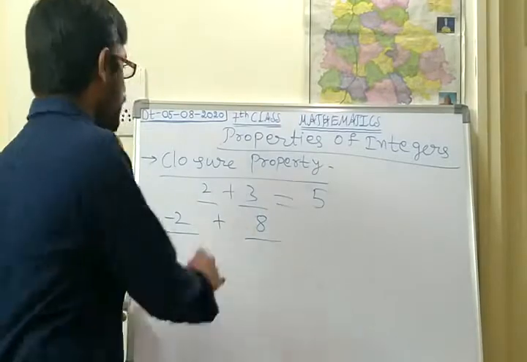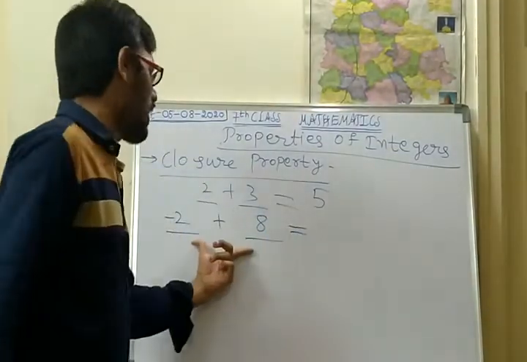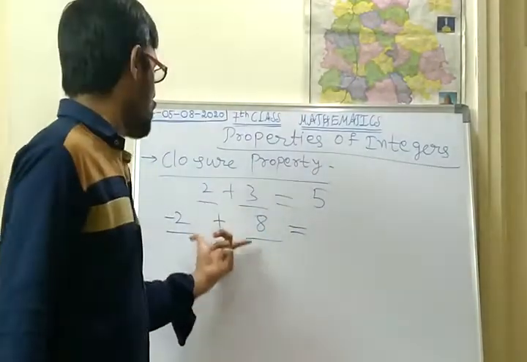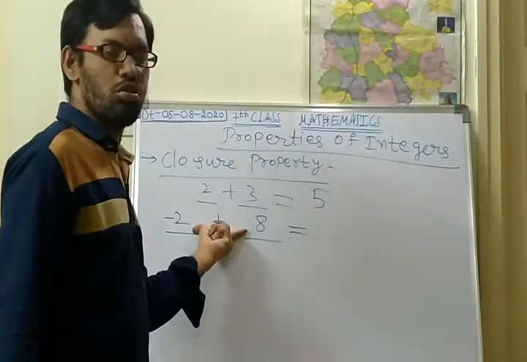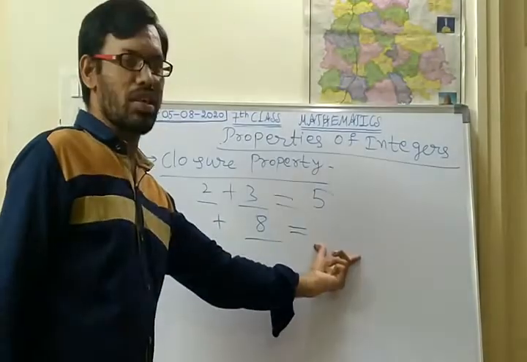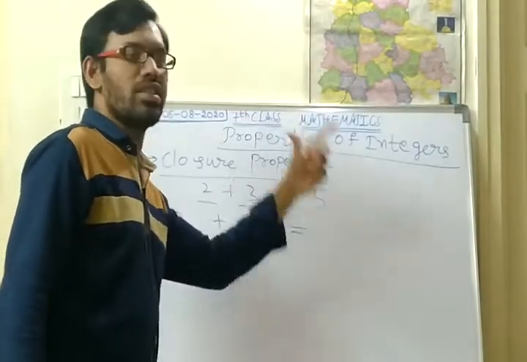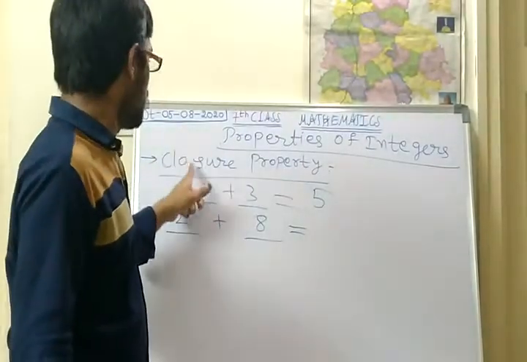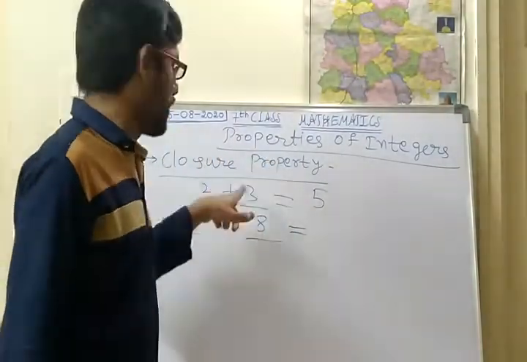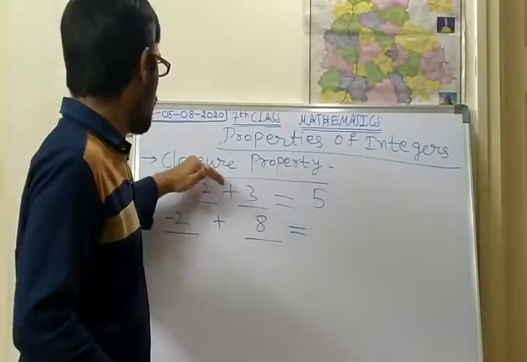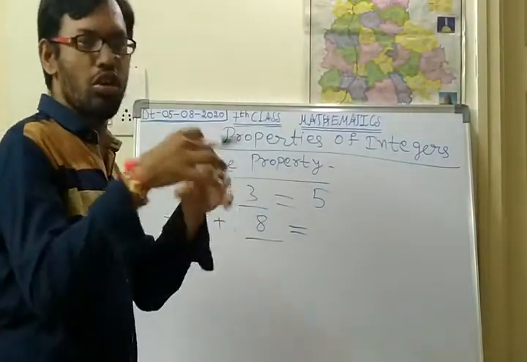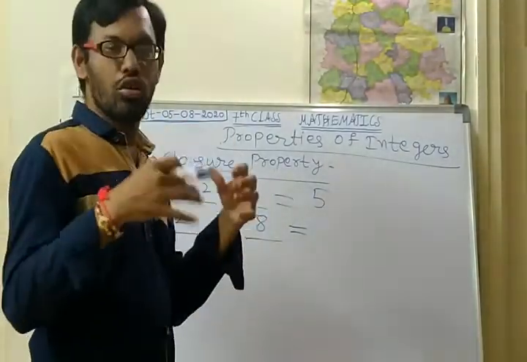What will be the result of adding these two numbers? If the result is also an integer, then the closure property is satisfied. What is the meaning of closure? Closure means closed, a closed property.